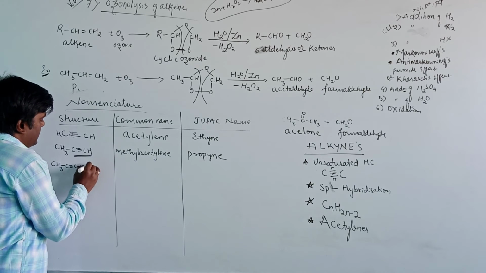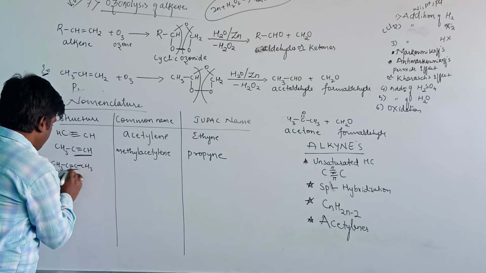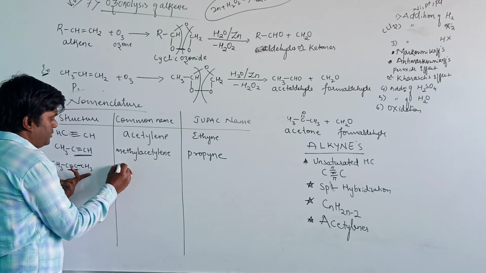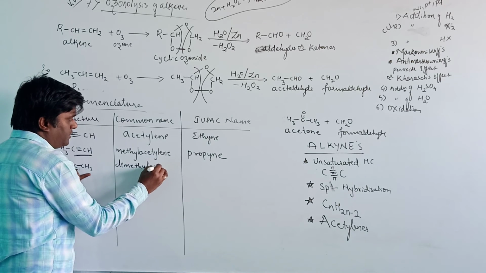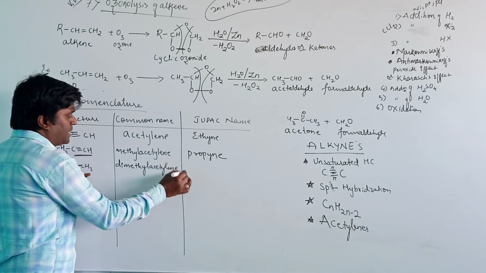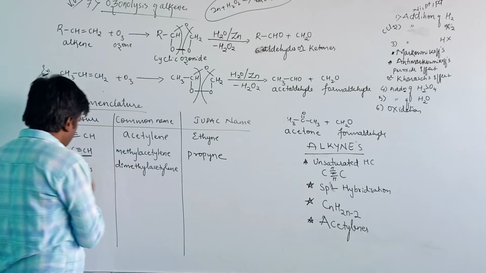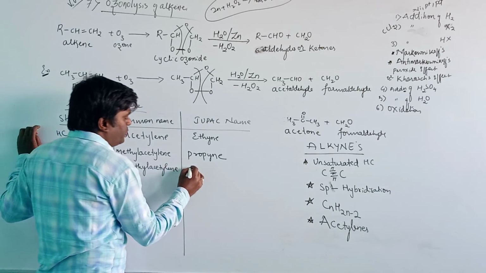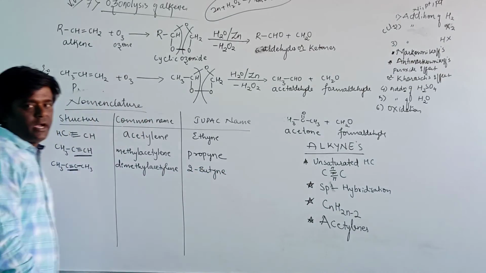Next, CH3, C triple bond C, CH3. On either side of the acetylene, two methyl groups are present. Therefore, we use dimethyl acetylene, and the IUPAC name is 2-butyne, as the triple bond is at the second position.